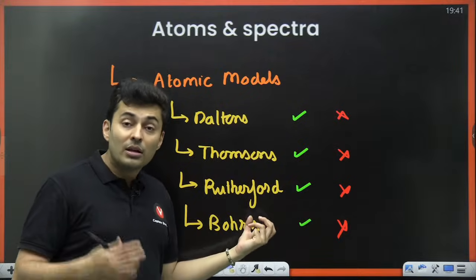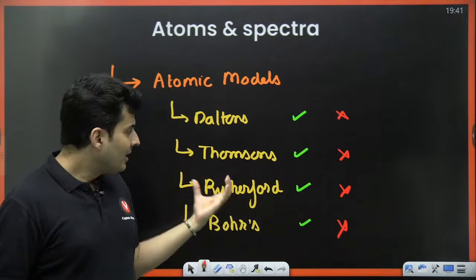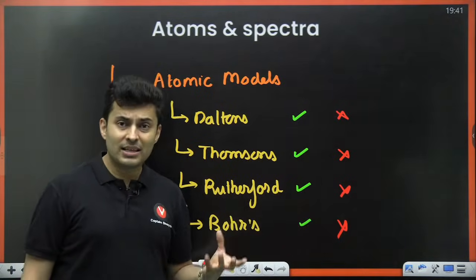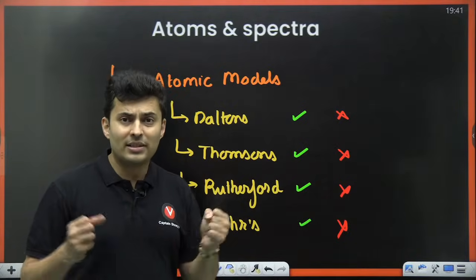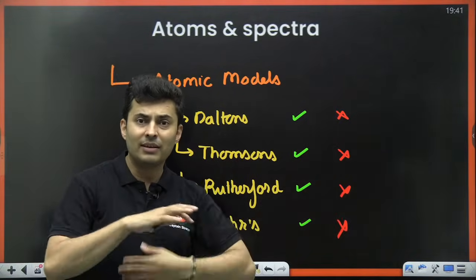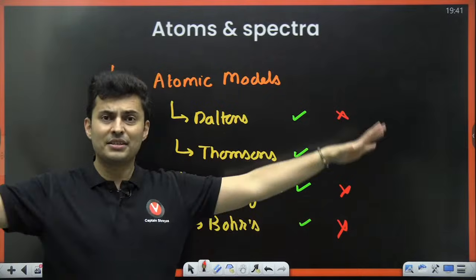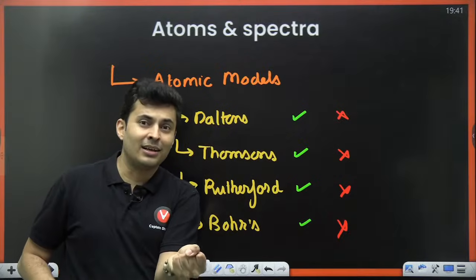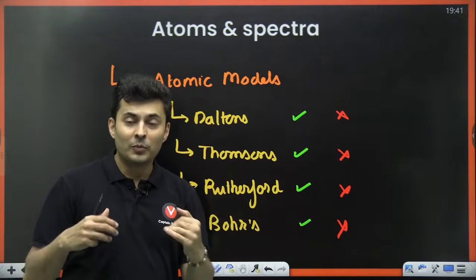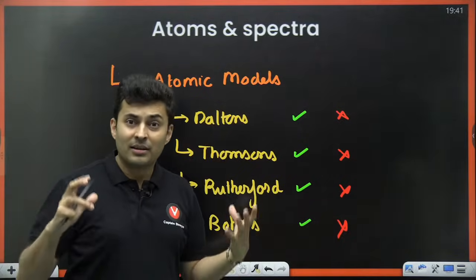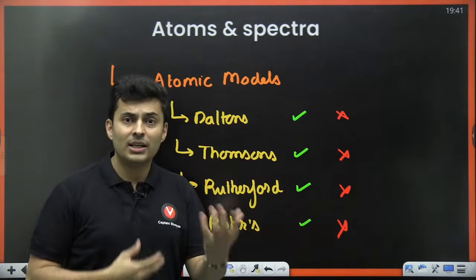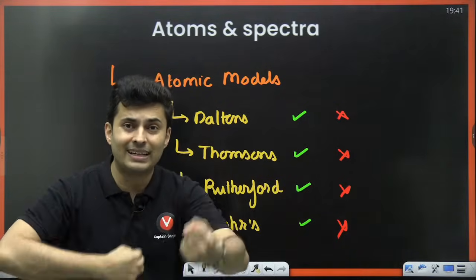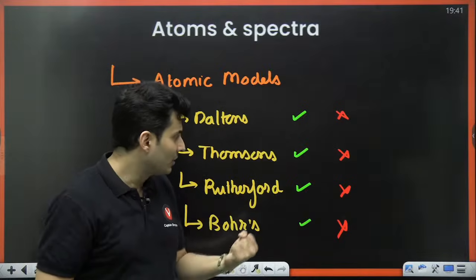Similarly, Rutherford used the gold foil experiment, and he was able to say that the positive charge is not spread out evenly. In fact, the positive charge is concentrated at the center. He told very accurately that atom is mostly empty and the electrons revolve, using the electrical force of attraction as the centripetal force.